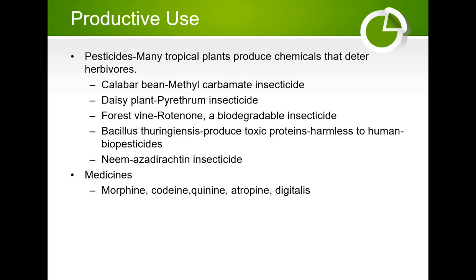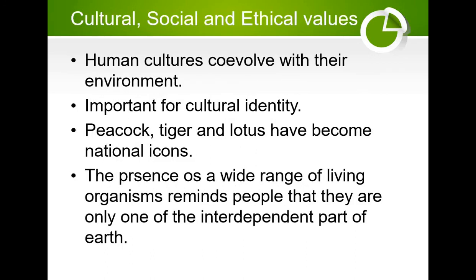And apart from this, many medicines: morphine, codeine, quinine, atropine, digitalis, etc. These are all products of biodiversity. Okay, so all commercial products of biodiversity constitute the productive use value. Then comes the cultural, social, and ethical values and optional values. These come under indirect values. Indirect values involve the functions performed by biodiversity which are not of any direct use.